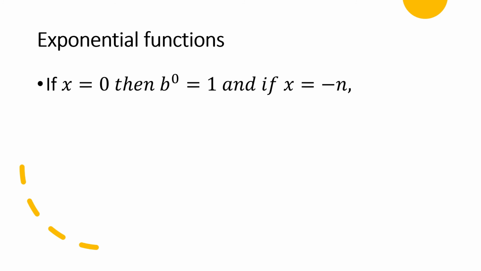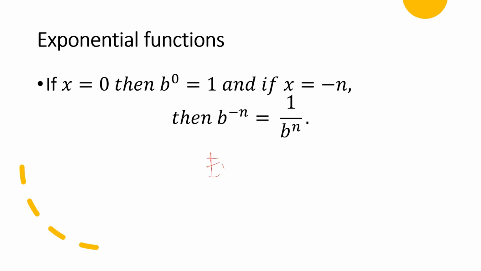So another important remark. If x is equal to 0, take note that b raised to 0 is equal to 1. And if x is equal to negative n, then b raised to negative n is equal to 1 over b raised to n.